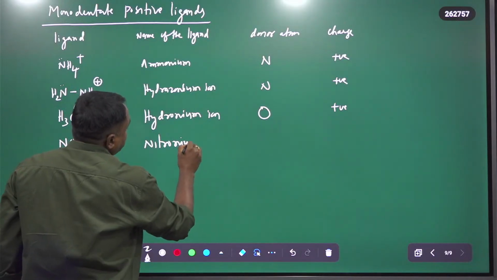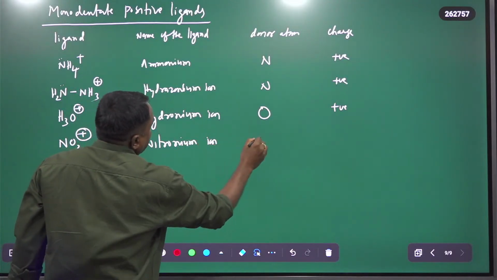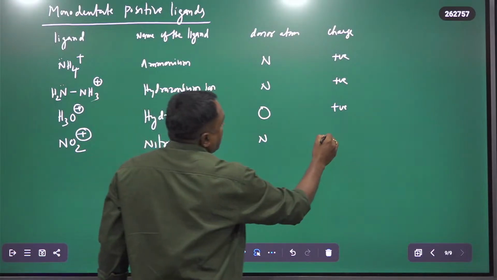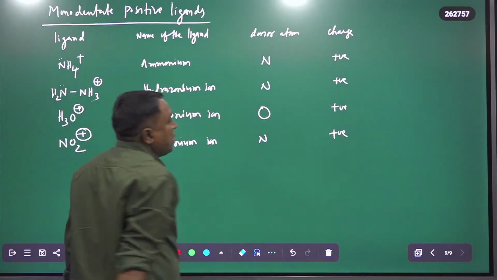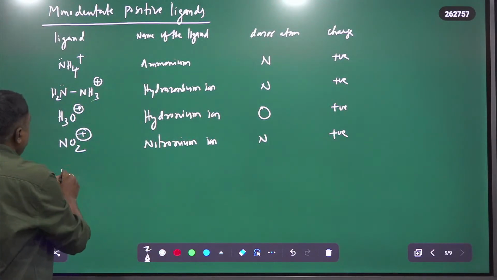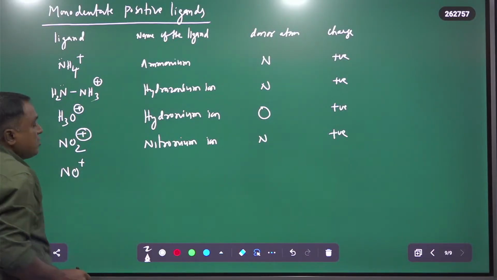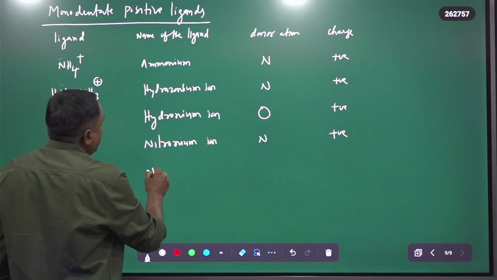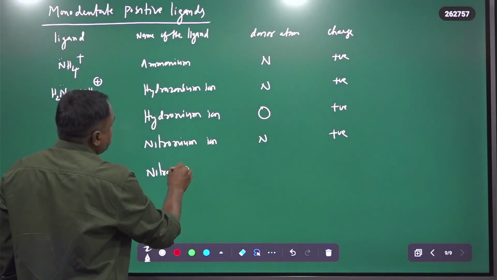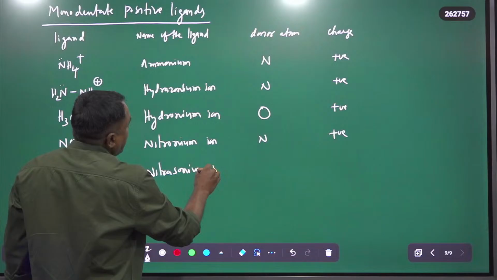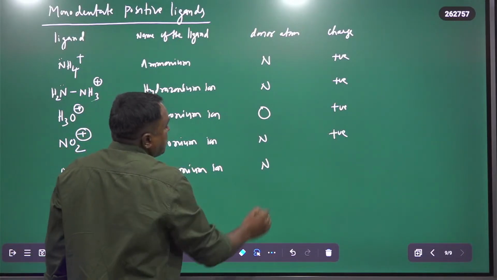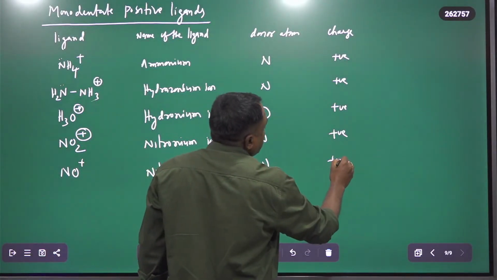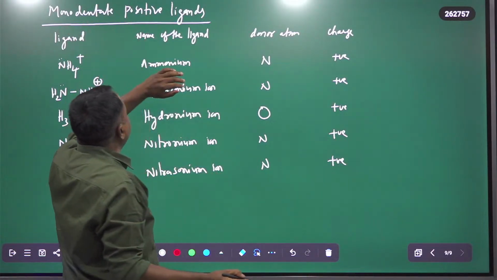In the nitronium ion, nitrogen is the donor atom, and it is positive. And NO plus is the nitrosonium ion. In this also nitrogen is the donor atom, and these are the important monodentate positive ligands.